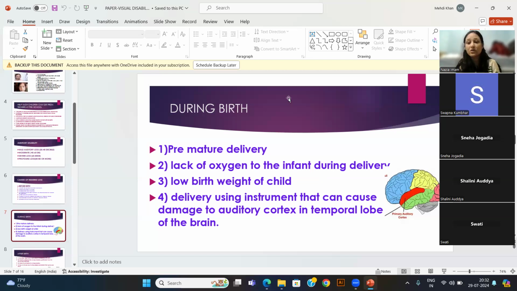Low birth weight of the child. If the child is underweight at the time of birth, then again it can happen.